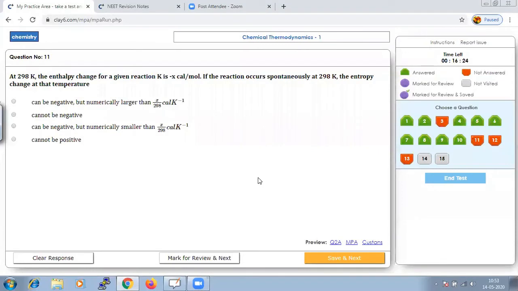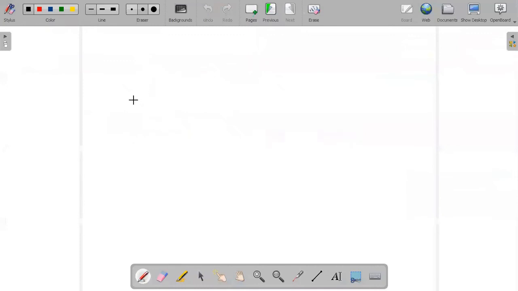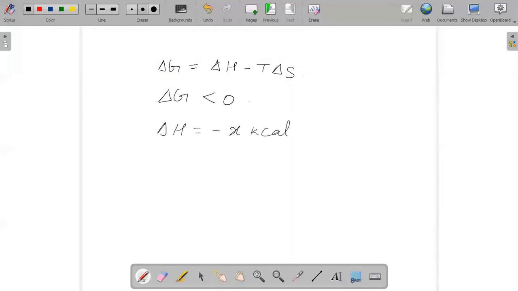So if I use the Gibbs free energy formula, delta G is equal to delta H minus T delta S. And since they have given that the reaction is spontaneous, we know that delta G is less than 0. And delta H is given as minus X kilocalorie, and the temperature is 298 Kelvin.